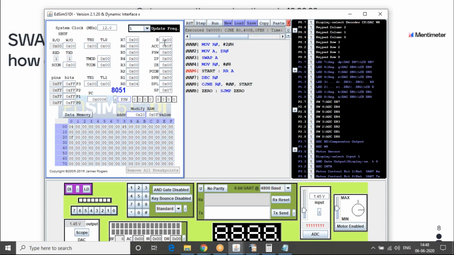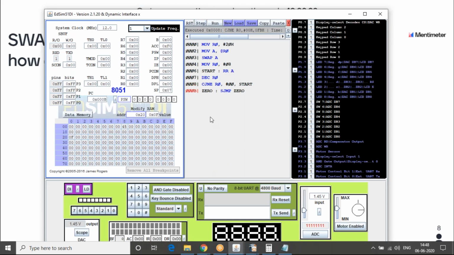You could see that it was already swapped. Previously it was F0, now it has become 0F. I can keep executing it for the next time. Now it has become C3. Now it has become 2. Now it has become 1. Now it has become F0. But the problem which I have done is R0 is 8.